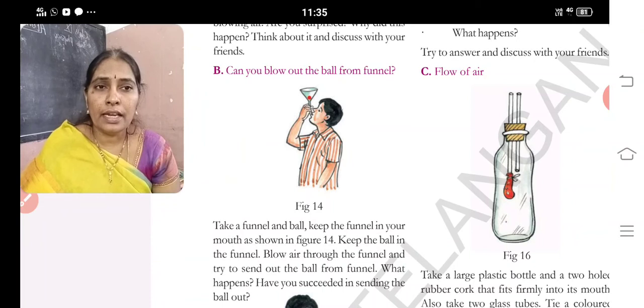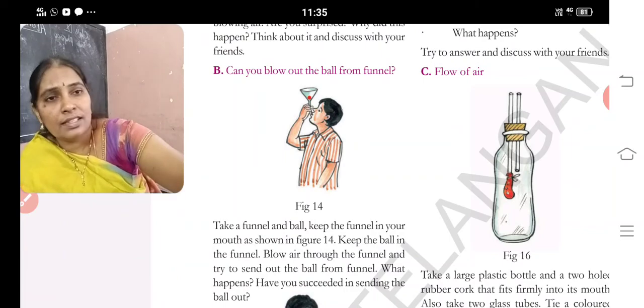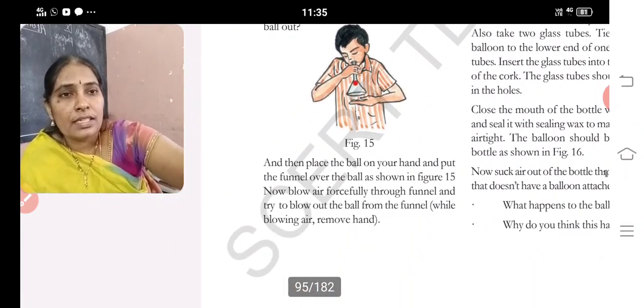Take a funnel and a ball, keep the funnel in your mouth, keep the ball in the funnel, blow air through the funnel and try to send out the ball from the funnel. What happens? Were you successful in sending it? Yes. Next.